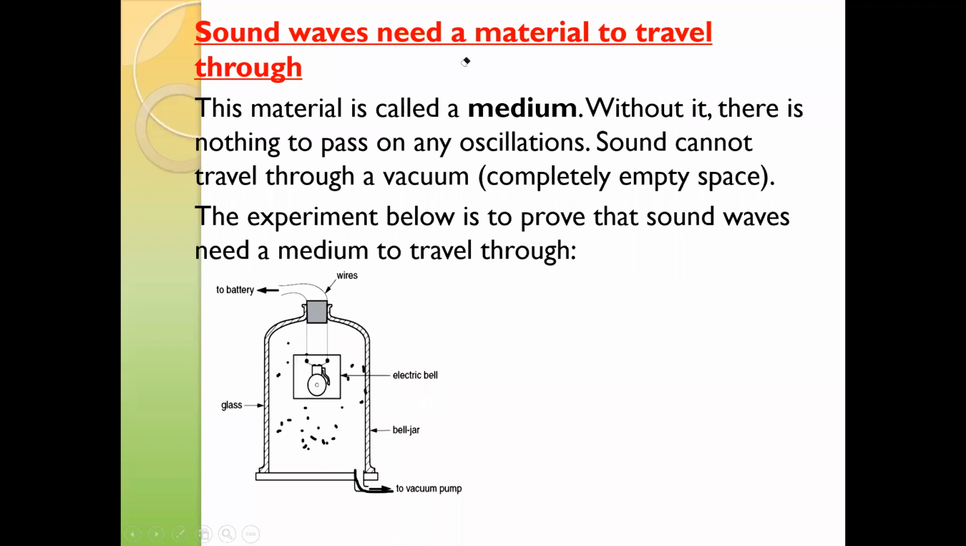The air is removed by the vacuum pump. When the air is removed, the number of air particles will decrease. As the number of air particles decreases, eventually there are no air particles and a vacuum is created. When a vacuum is created, even though the hammer is striking the gong, we will not hear any sound. So this experiment confirmed that sound cannot travel through a vacuum. Sound requires a medium to travel.